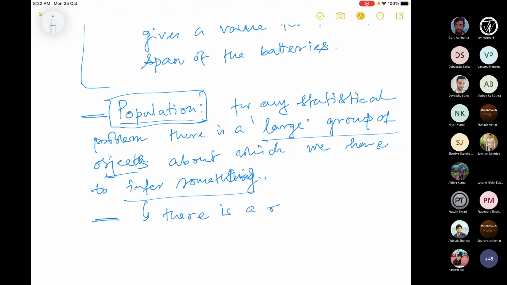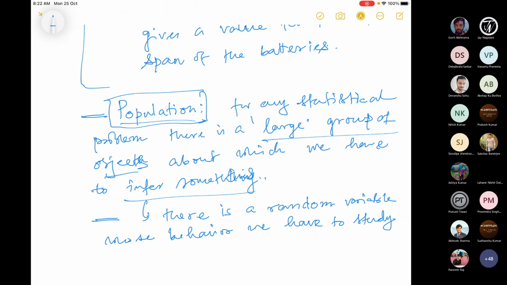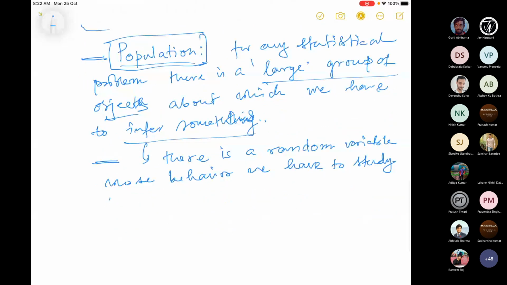So here it is the lifespan, of course. For any statistical problem, there is a random variable whose behavior we have to study based on this population, or related to the population.